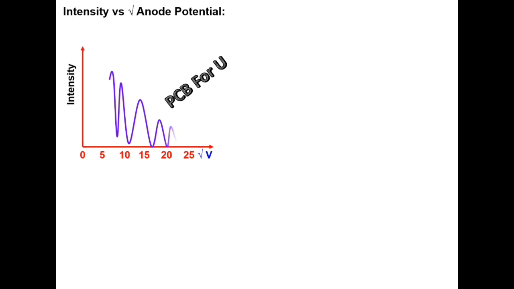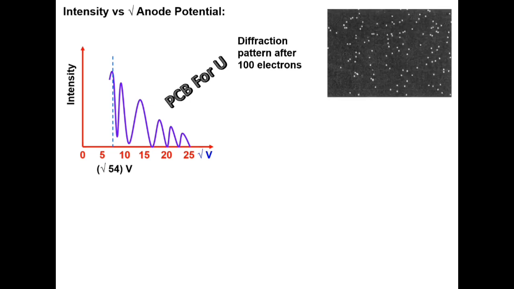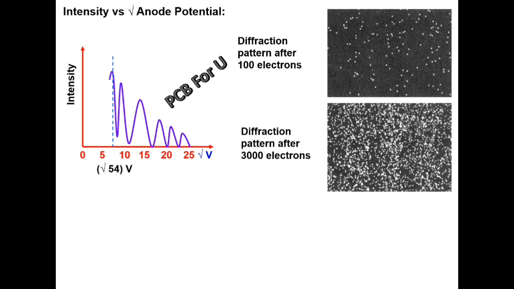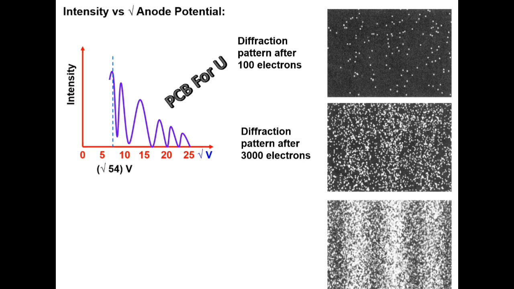Intensity versus square root of anode potential: intensity along the y-axis and square root of V along the x-axis. We can get this kind of curve. The dashed line is for square root of 54 volts. This is the maximum. Diffraction pattern after 100 electrons. Diffraction pattern after 3000 electrons. Diffraction pattern after 70,000 electrons.